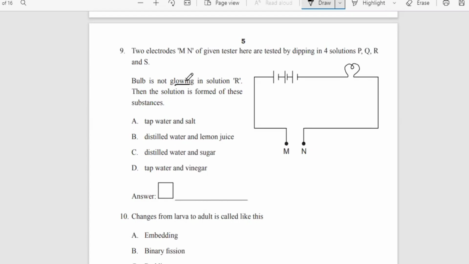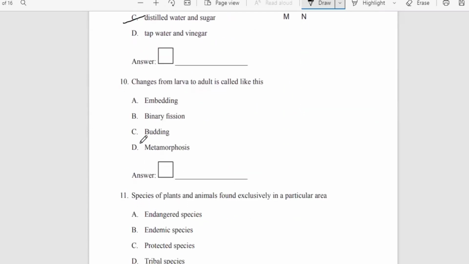Now there are four options. Which one might be the right option according to you? Okay, obviously it is distilled water and the sugar. They are the insulators. Okay, so they do not allow the current to pass through them. So option C is going to be the right answer. Changes from larva to adult is called as what? Obviously metamorphosis.